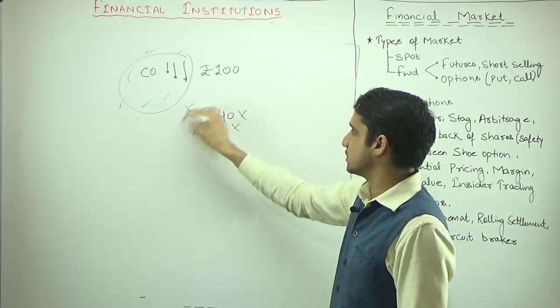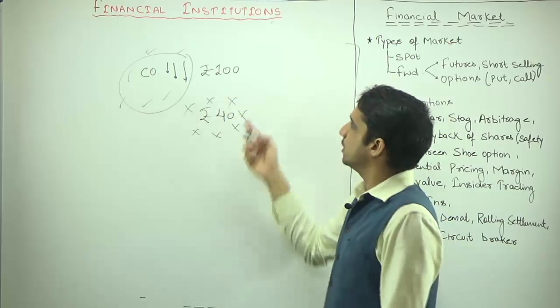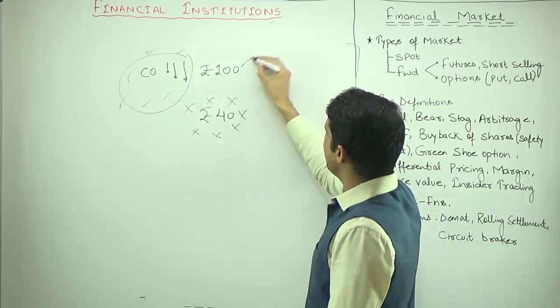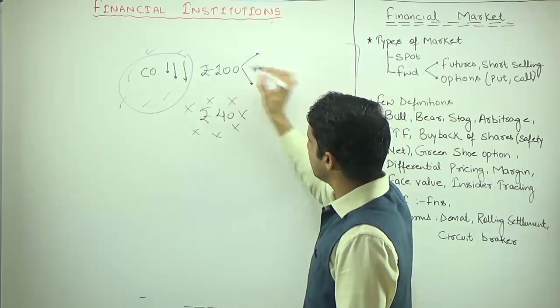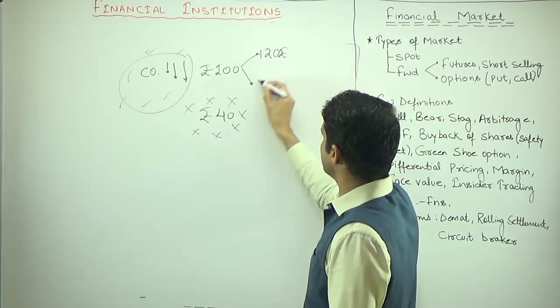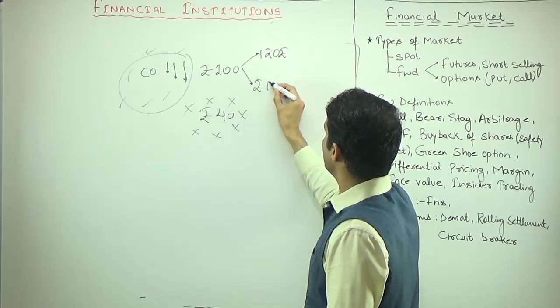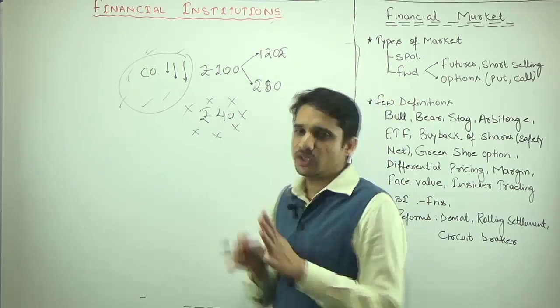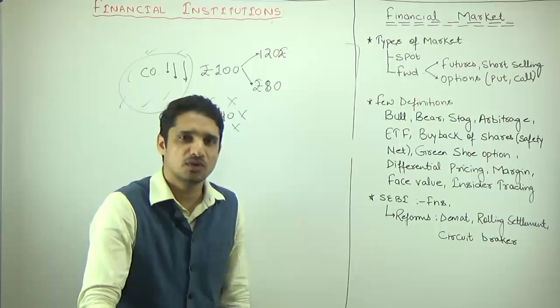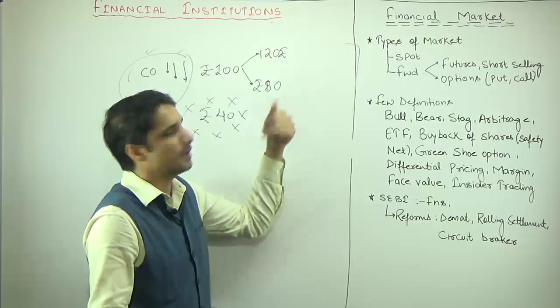that will be the loss of this innocent investor. So to save such a scenario, SEBI said there is a 20% limit. It means at max in one day the share price can go to 120 rupees or it can come back to 80 rupees. Only 20% plus minus of the present share price is allowed. So that is known as the circuit breaker.